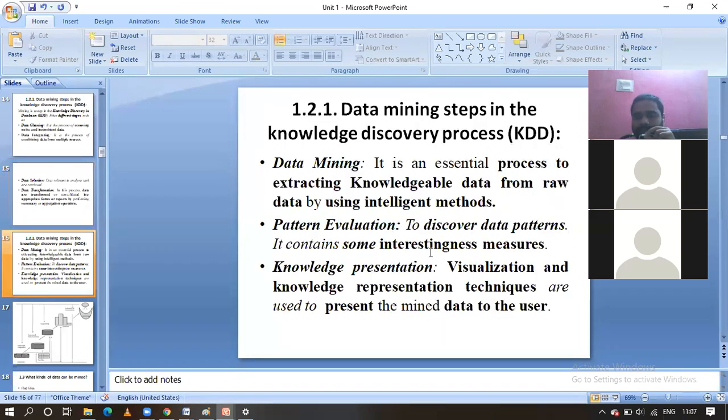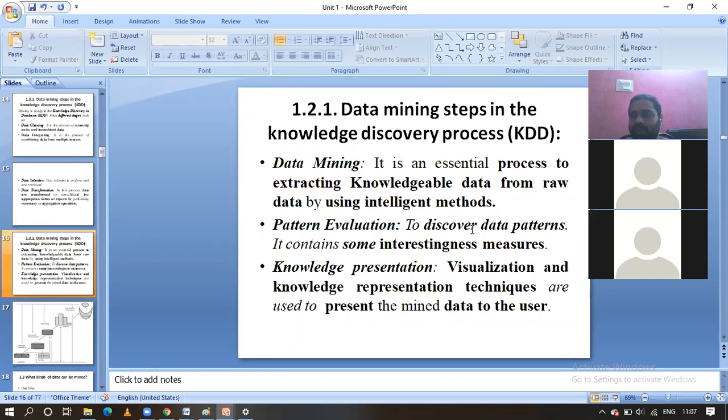Next one is applying the different mining algorithms. We can have classification type algorithms. We can have association type algorithms. We can have clustering type algorithms. Whatever algorithm you want, you can apply it here on the data. All these are different intelligent methods, guys, to produce the different useful information. The information will be in the form of patterns, guys. That is the output from the data mining algorithm. That is pattern evaluation.